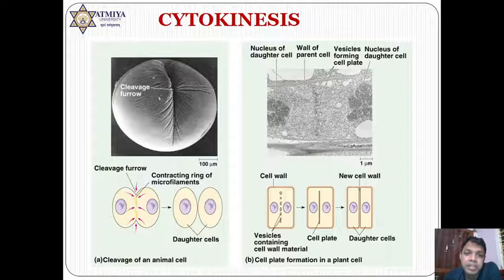The size of the cell furrow is going to decrease, and finally grooves will be formed, and finally they are going to be separated. So actin is playing a very important role in the cell division process in case of animals.